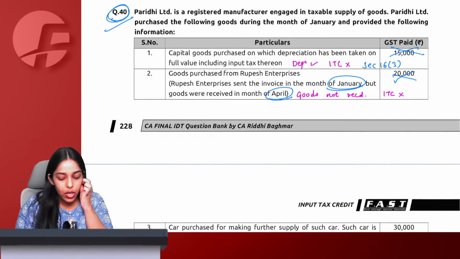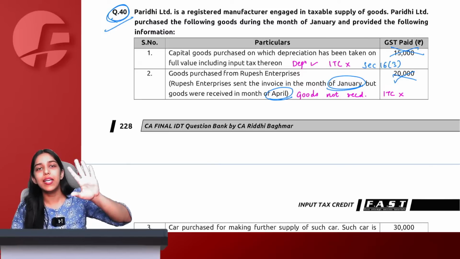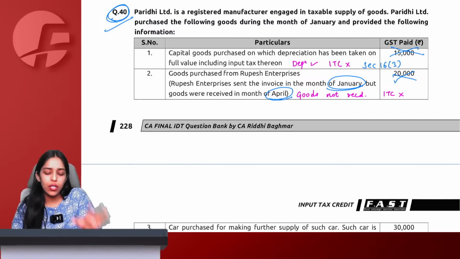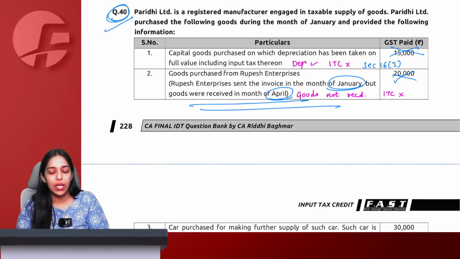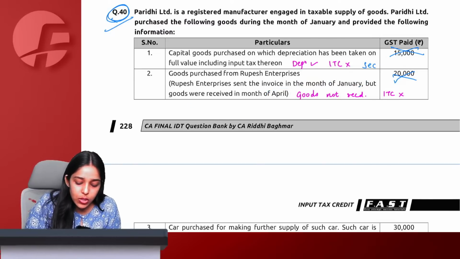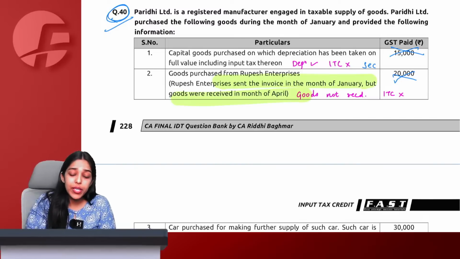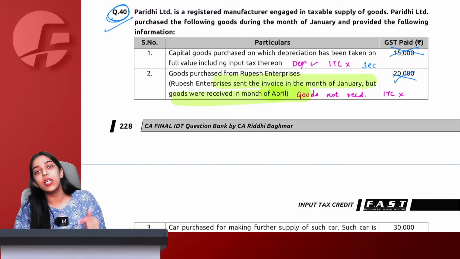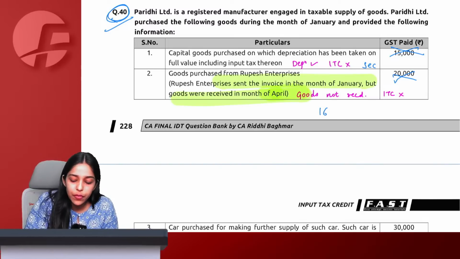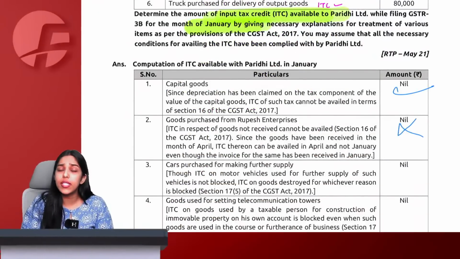Understood, ma'am. Chalo. So you can always refer question 40 to 45 together just to understand that in exam do not get confused if we normally stick to this provision only. That was one exceptional case that we saw in question 45. So invoice received in January, goods will now be received in April. Now before I receive goods, I cannot take ITC because it is a condition of section 16(2). Therefore, ITC will not be allowed for the same.